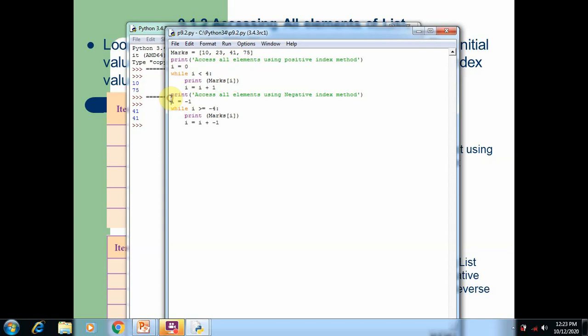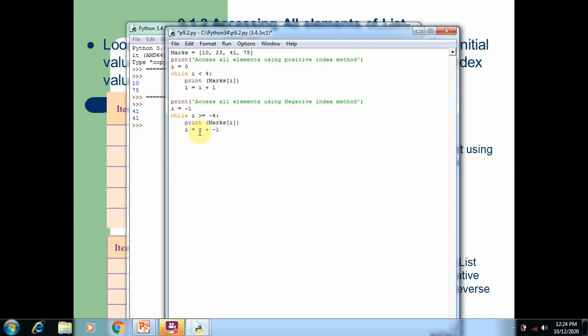In the same way, in the second example, you can see we use the index number from -1 and give the condition that I is greater than or equal to -4. Of course, -1 is greater than -4. That's why we change the condition here. Whenever the condition holds, by using this index number, we print on the screen and we add the values.